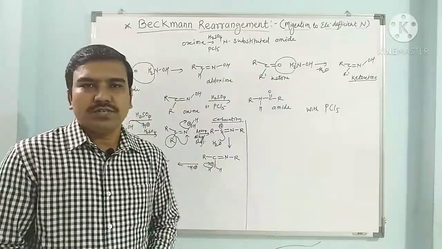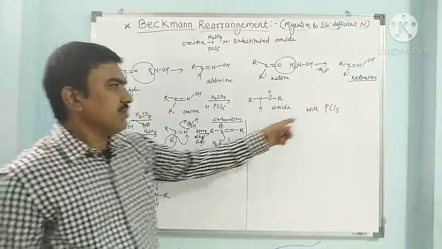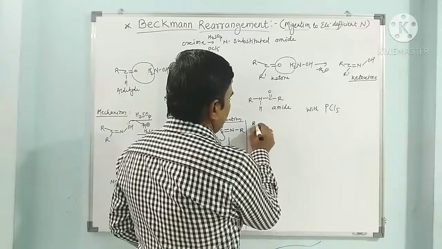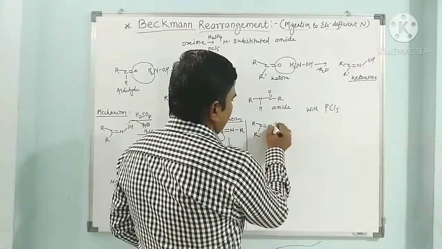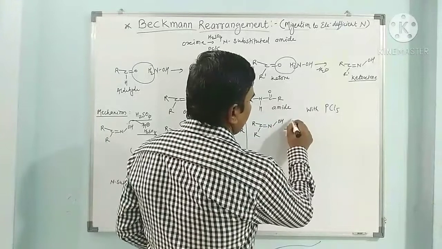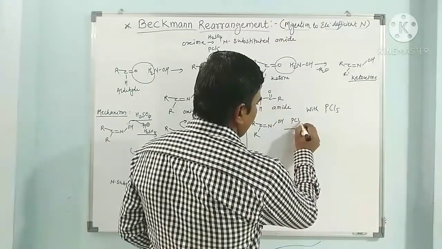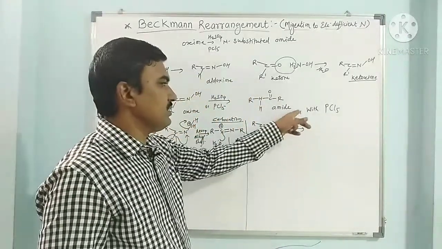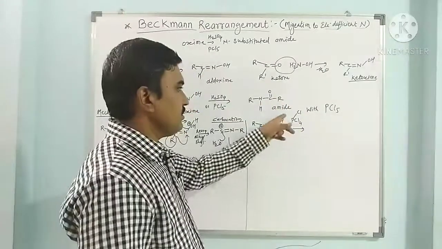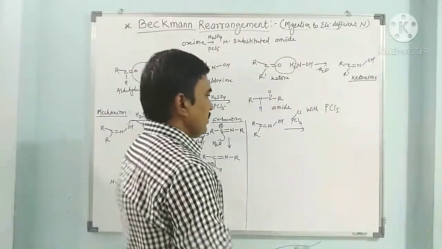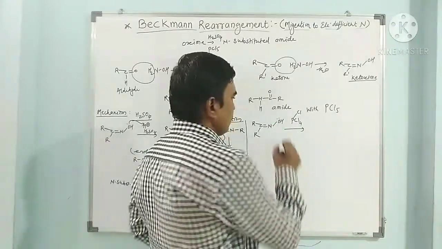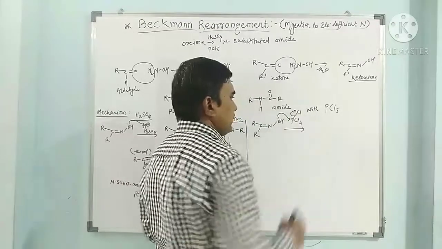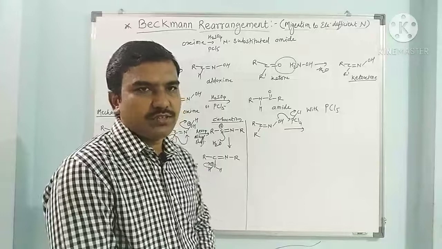Similarly, we can get this amide through the mechanism with PCl5, phosphorus pentachloride. When the same oxime is treated with PCl5, here this is PCl4 and this Cl. Why have I written this Cl here? Because this Cl is departed as a leaving group. Now when the lone pair of oxygen attacks phosphorus, this chlorine departs with its electron pair as a chloride.